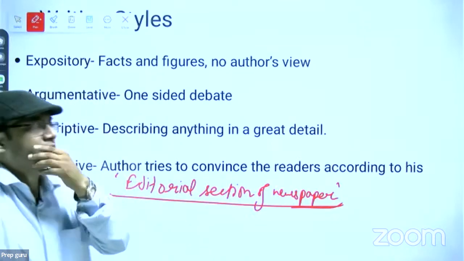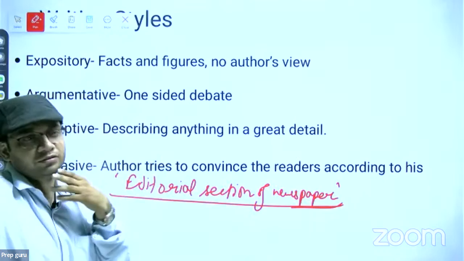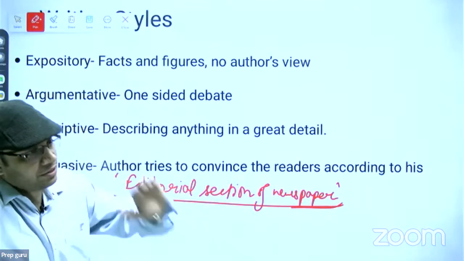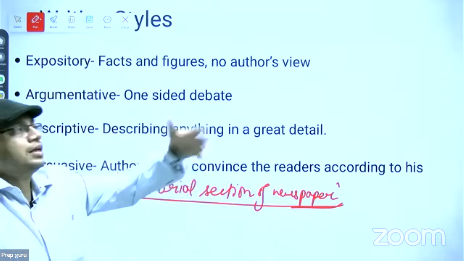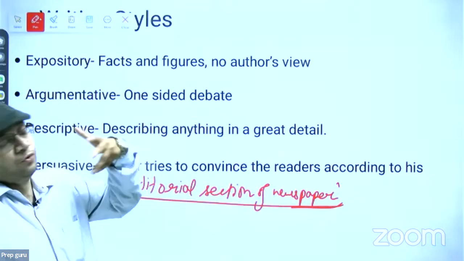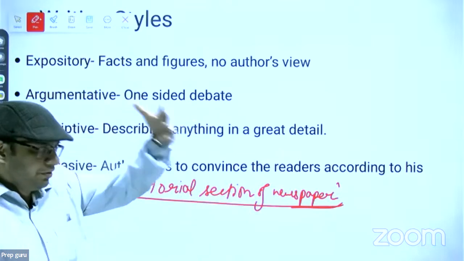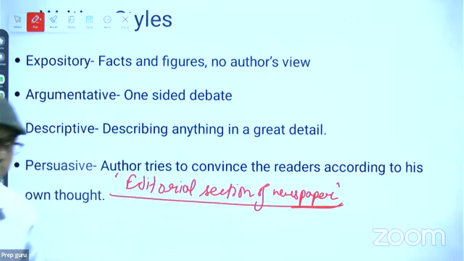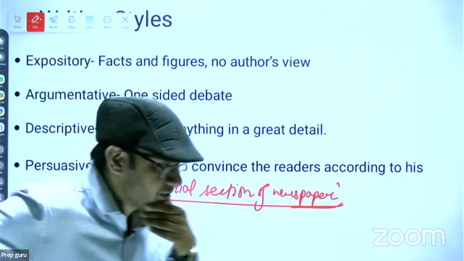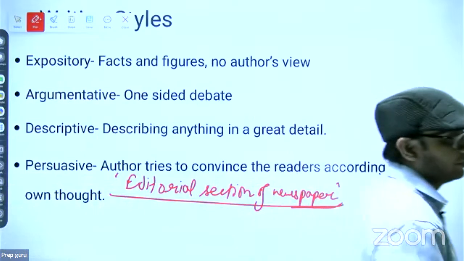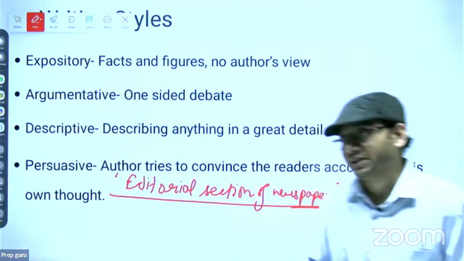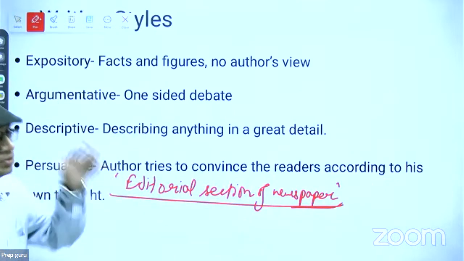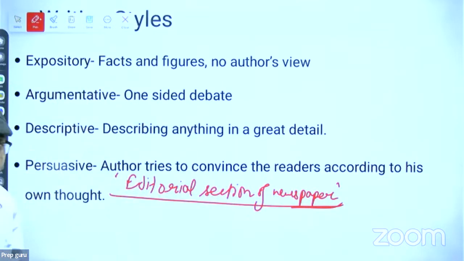Suppose I said that life is hard for everyone. Many people may not agree with this thought. But when I start giving examples, see the life of Peter, he wakes up at 4 a.m. and returns to his home at 10 p.m. Every day he is striving hard, one day he met with an accident. What is this? This is a specific example of Peter to prove the generic idea that life is tough for everyone, right?